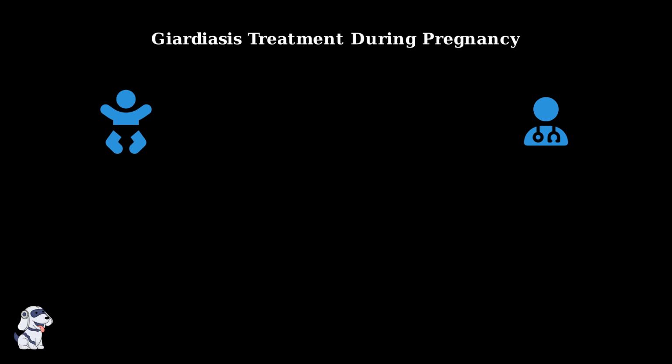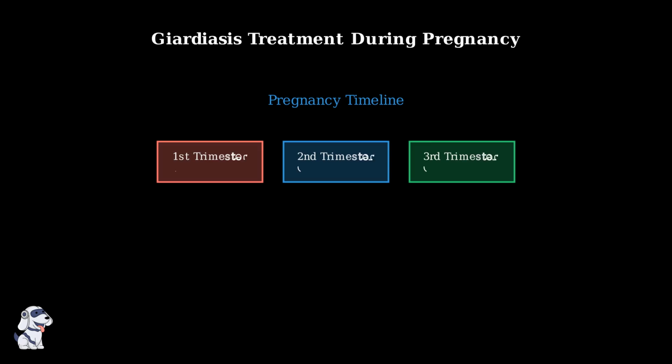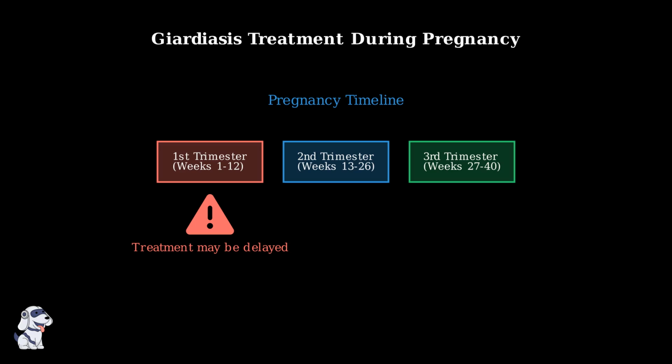When you're pregnant and diagnosed with Giardiasis, treatment requires special consideration. The safety of both you and your developing baby is the top priority. Treatment timing is crucial during pregnancy. The first trimester is when your baby's organs are developing, making this period particularly sensitive to medications. For this reason, doctors often recommend delaying Giardiasis treatment until after the first trimester, when it's safer to use medications.